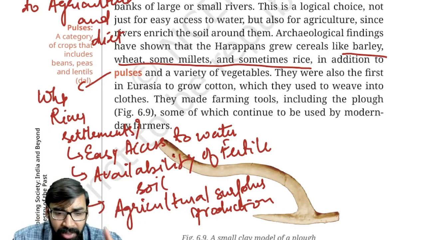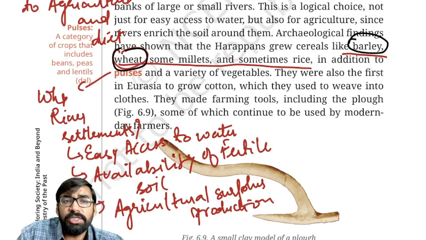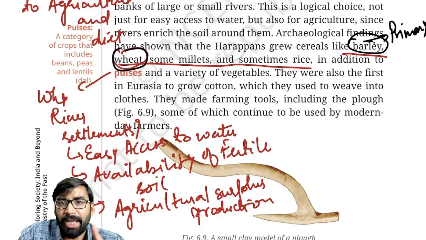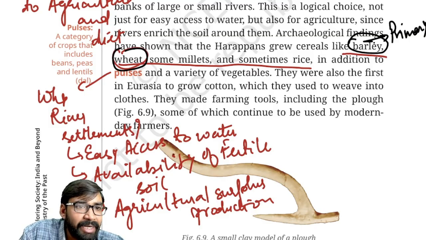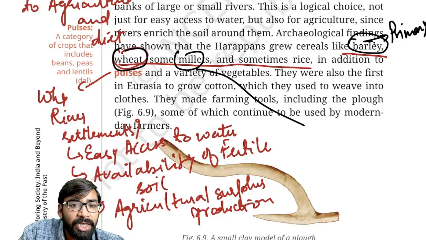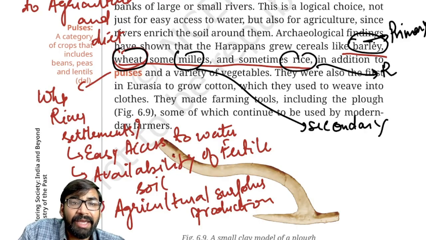So first thing is barley and wheat. These two crops, which I have underlined in black, were the primary crops. Second, millets. It is written some millets. Millets were secondary. Fine. And rice sometimes, as you can see, rice was rarely cultivated.